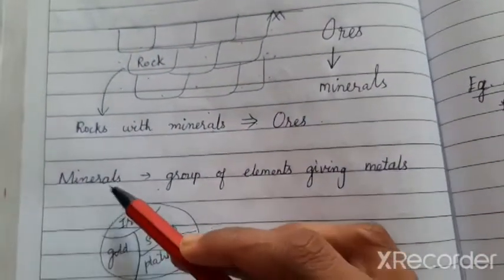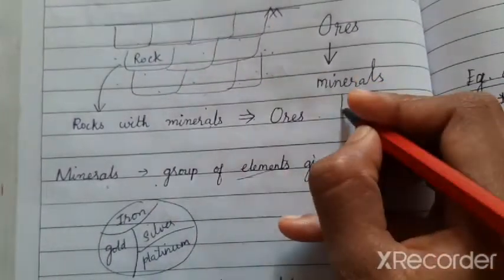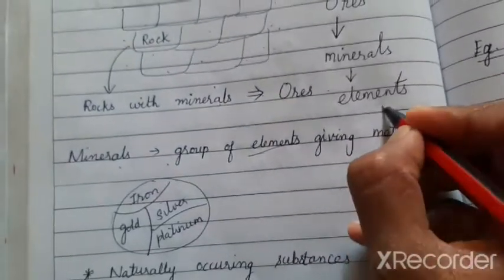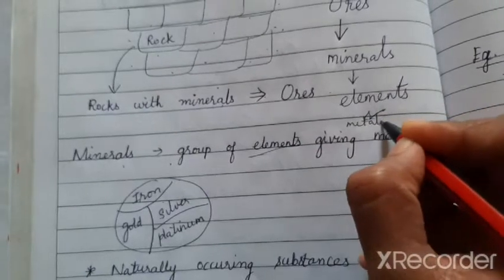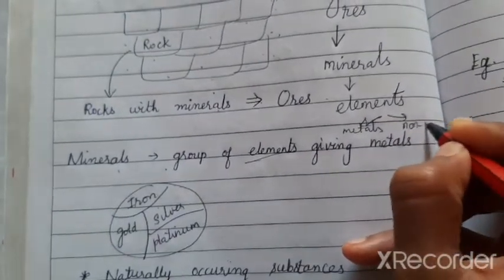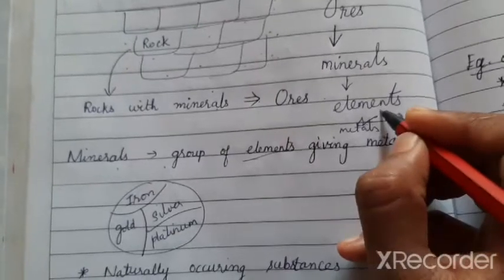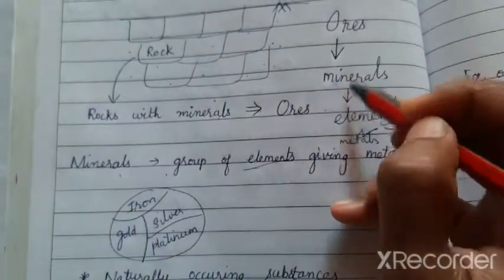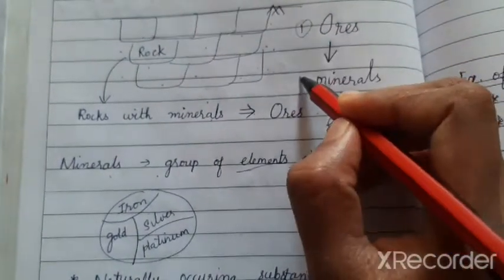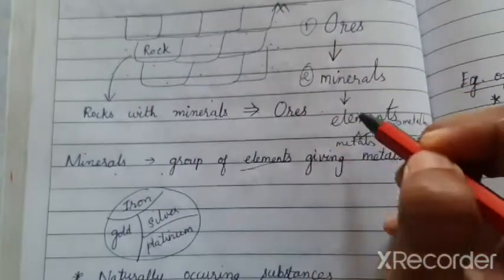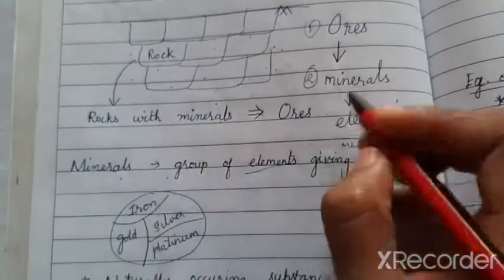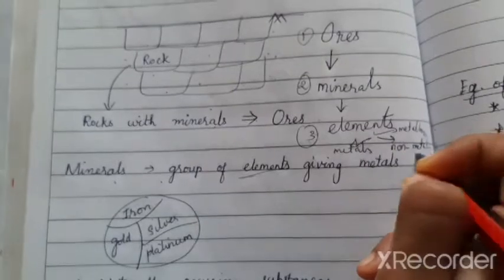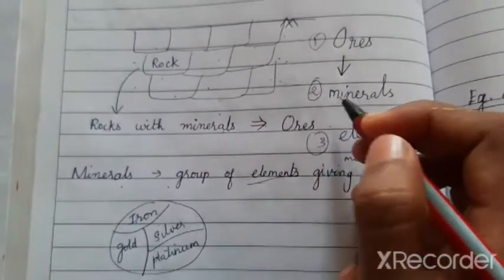So what is the mineral? Mineral means group of elements. Mineral will have the elements in it. And in the elements I have metals and non-metals or metalloids. Okay, this is how the flowchart is. The order is, first we have the ore, then in the ore we have the minerals. Minerals means group of elements like this. Elements, we again have as metals, non-metals and metalloids. Understood?